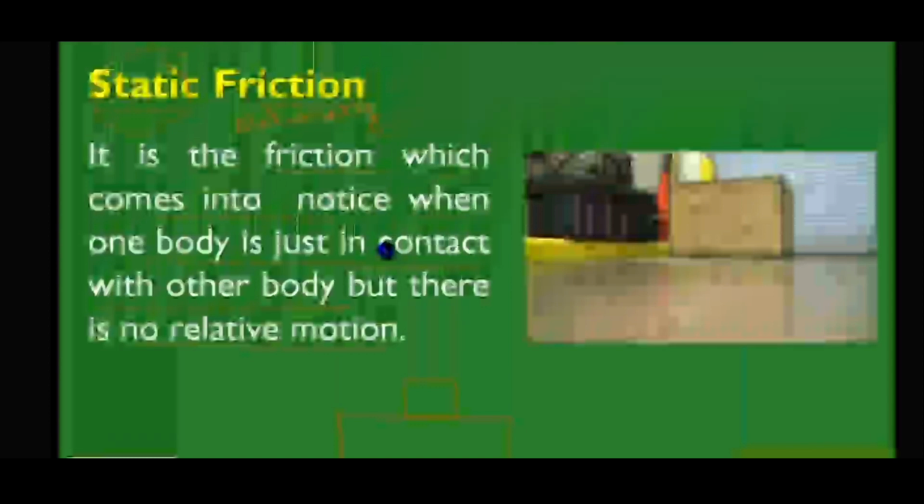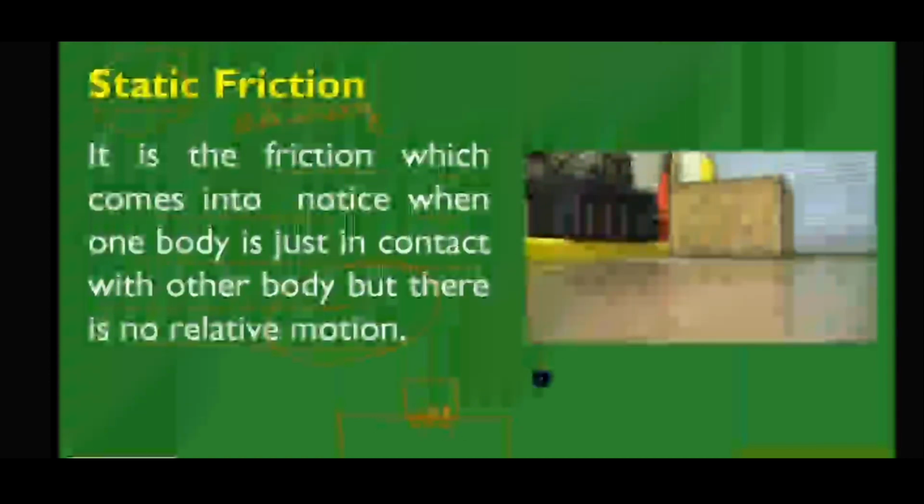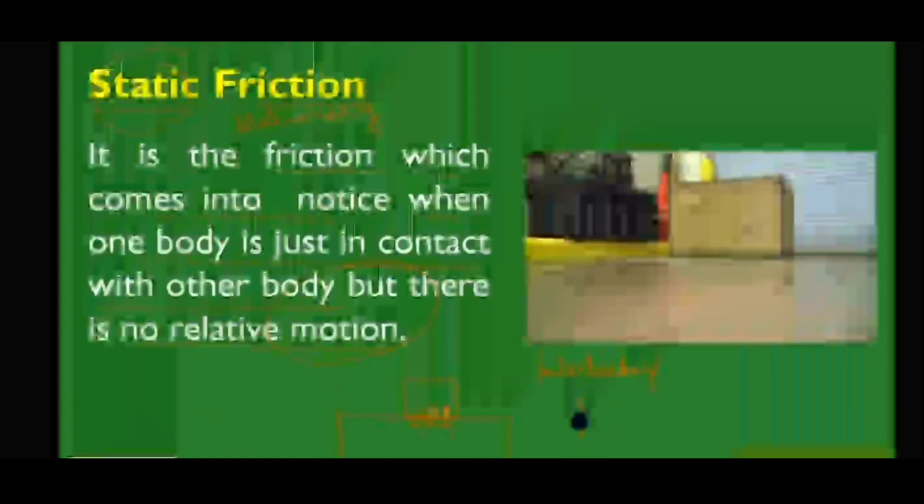Hope you understood, children. Next are the three types of friction we are going to learn. First one is static friction, second one is sliding friction, third one is rolling friction. The first is static friction. It is a friction which comes into play when a body is just in contact with the other body, but there is no relative motion.